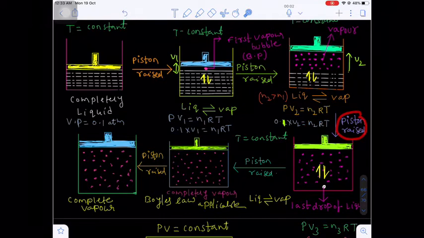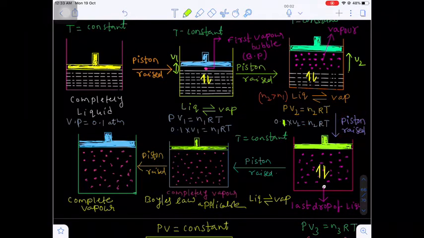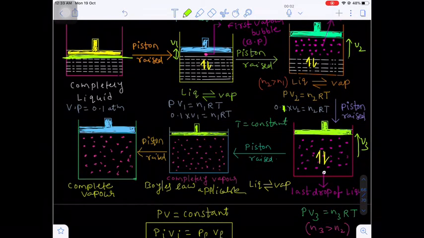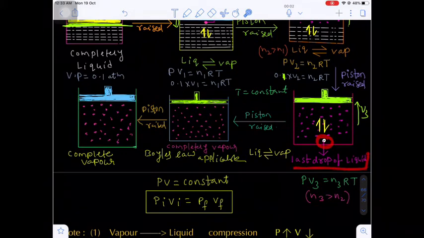Now we are further raising the piston in the upward direction. The final volume, let's suppose, is raised from the base level to V3. That means, what is the base level? This is the base level, and this is the height with respect to it. Now the piston is moving to V3. Here also almost all the liquid will undergo vaporization, but the last drop of liquid is left here. The last drop of liquid will remain here.